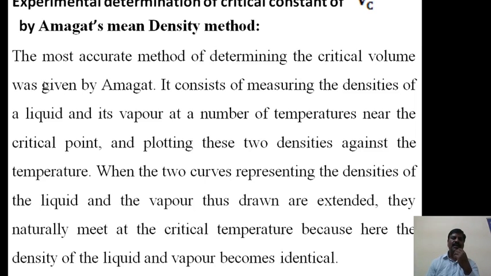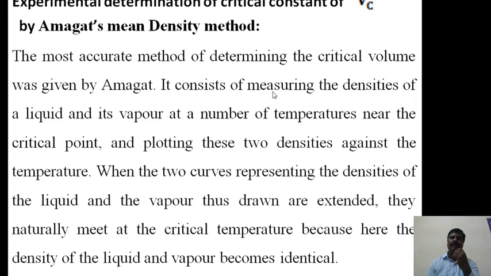This method is the most accurate method of determining the critical volume, and it was given by Amagat, because the earlier Cagniard-de la Tour method failed to determine the critical volume. Therefore, it can be done by using the Amagat method. Amagat determined the critical volume accurately.